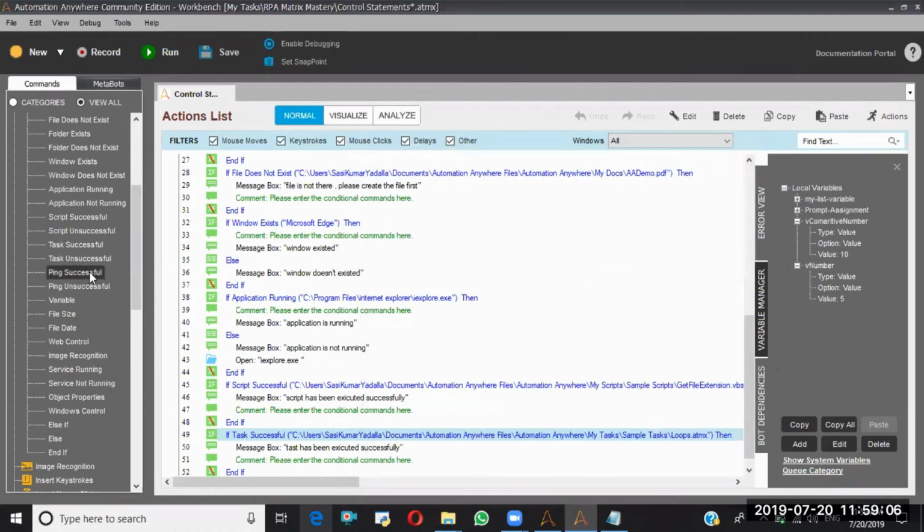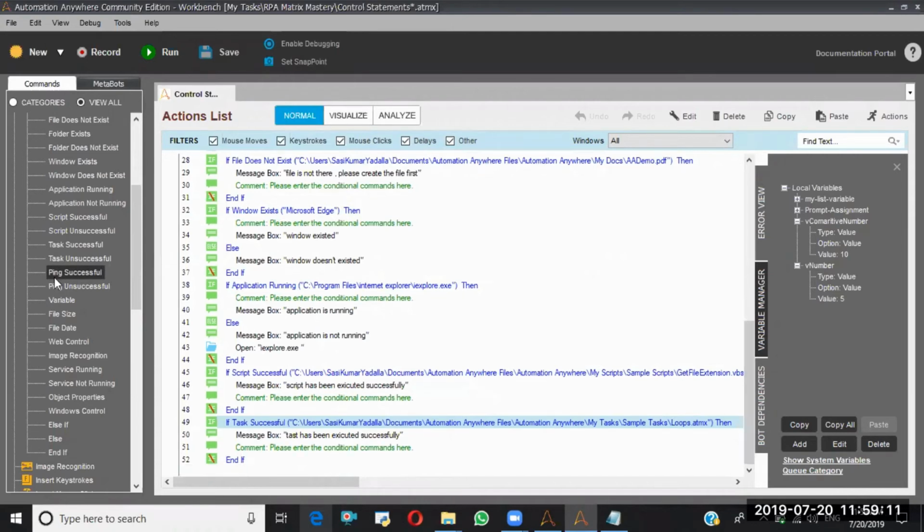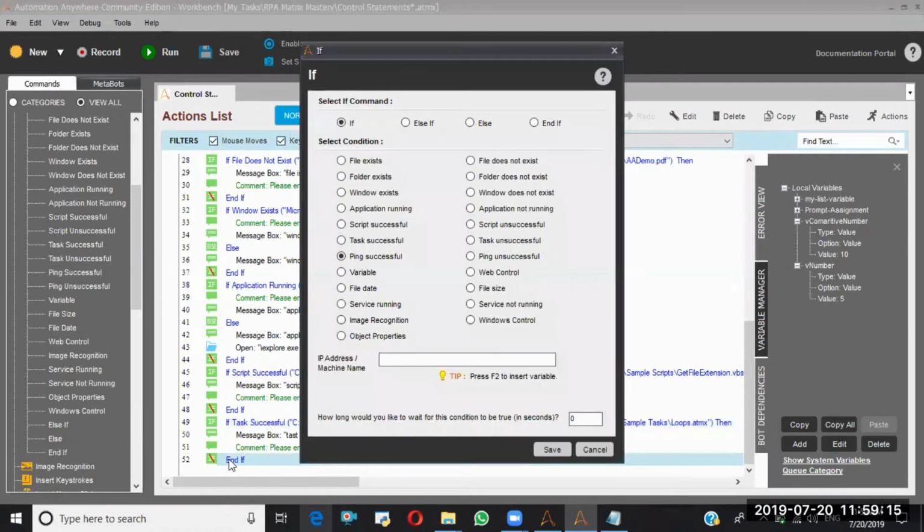Ping. This one we are not able to see a live example of here, but I'll explain what it is. Ping is nothing but sending a request to another machine. Suppose in your organization, one server is there. That server should be up and running 24 hours, 365 days. But due to the high volume of data, that server is processing a high volume of data every time. So that's the reason you should keep monitoring it.